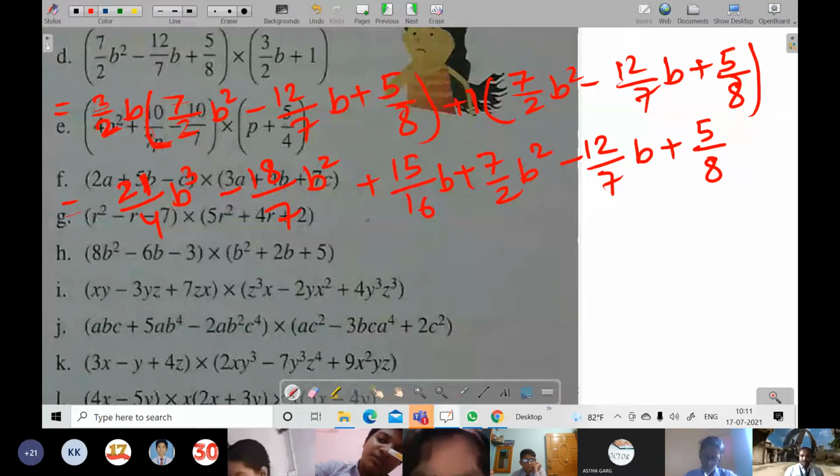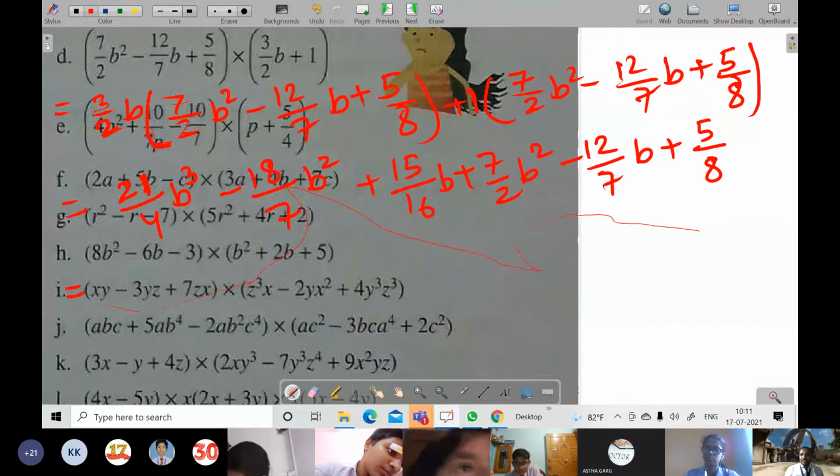Got it? Is this clear? But, sir, how did it become b square? Okay, sir, understood. Now what we will do, we will see wherever there are b cube.